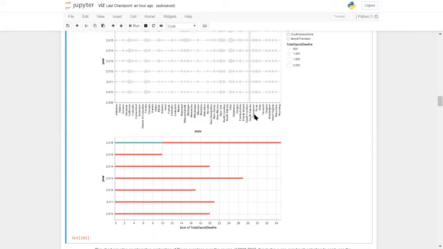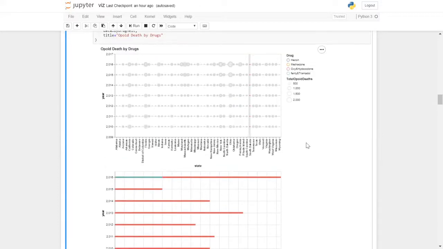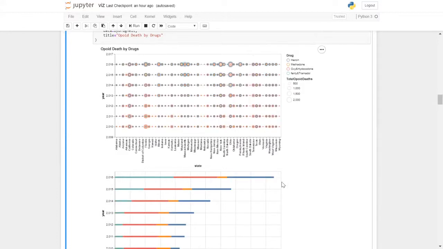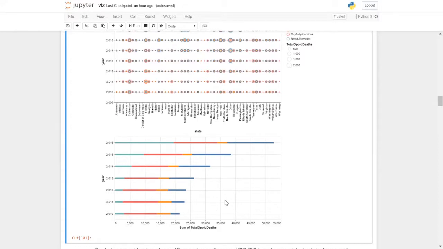South Dakota is giving a different story than what we see nationally. The major factor here is oxycodone, and we see the picture nationally. They're all going up, but the trend of heroin and fentanyl tramadol is noticeable here.